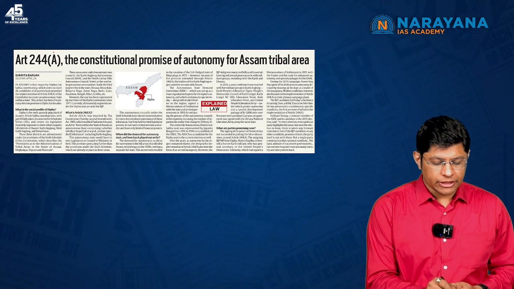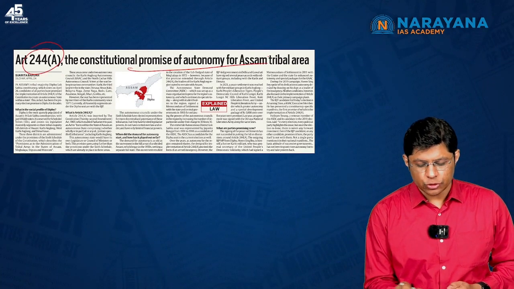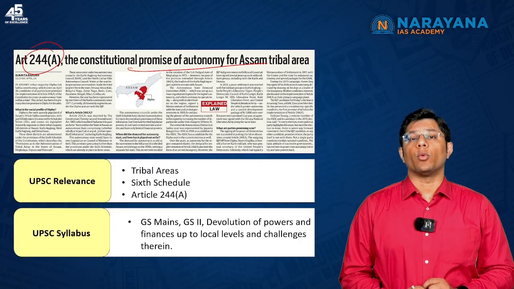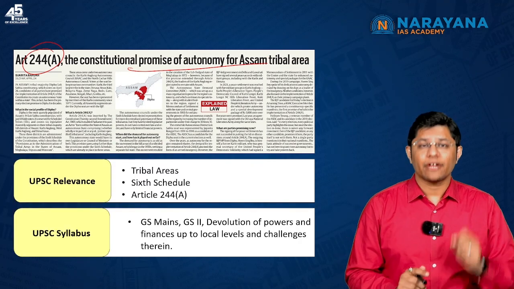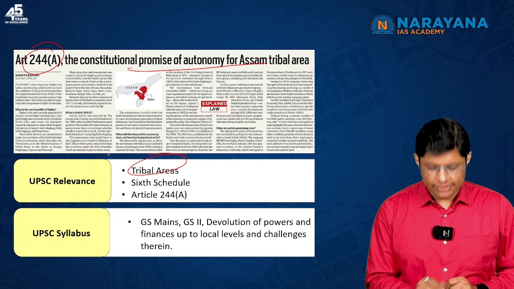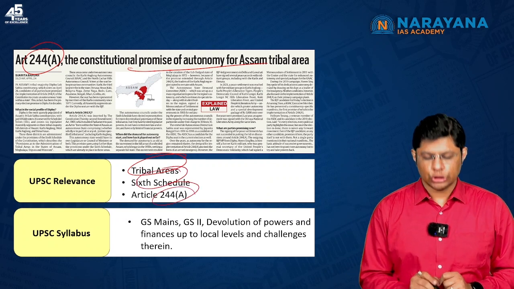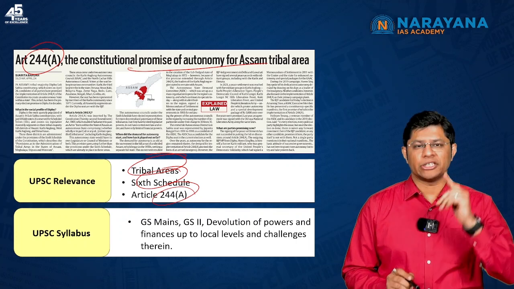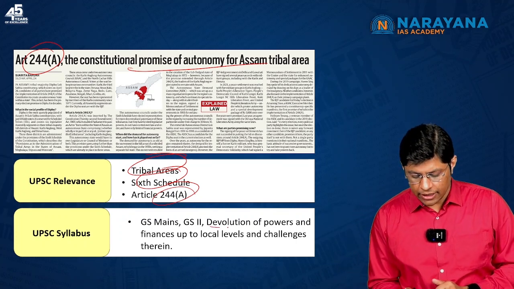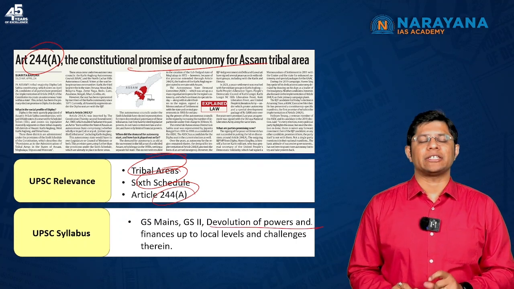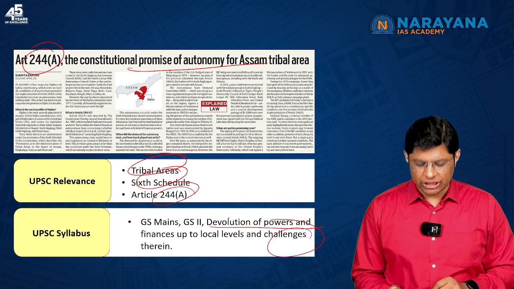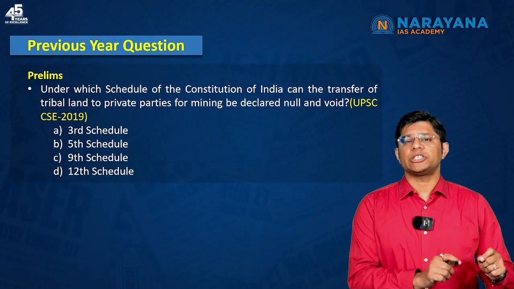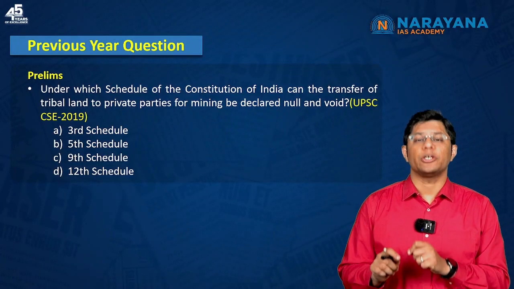This article is Article 244A, the Constitutional Promise of Autonomy for Assam in India. Important for you to understand are a few key terms like tribal areas, 6th Schedule and Article 244A. This topic can be mapped with GS Paper 2, where we have a subtopic named Devolution of Powers and Finances up to the local levels and challenges therein.